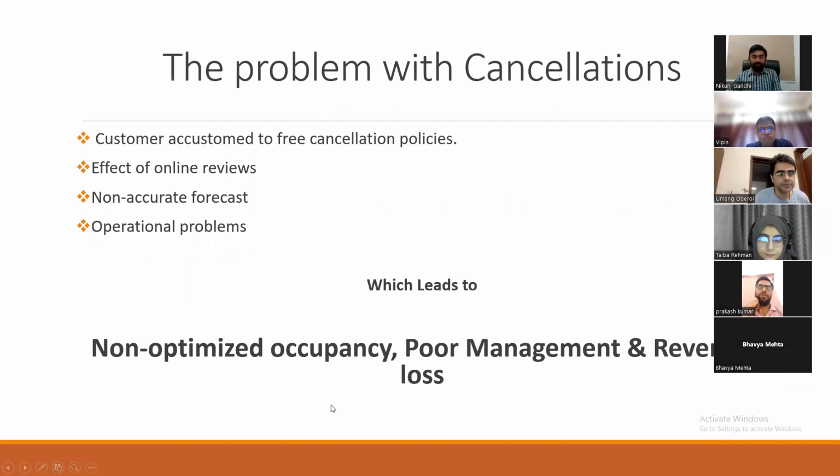The main motivation behind our project is the problem with cancellations. As we all know, customers are easily accustomed to free cancellation policies that are provided by different websites, right? And they easily cancel reservations based on the online reviews that they receive. Along with the fact that hotel owners don't have any accurate method to forecast the customers that are going to show up, all these things lead to non-optimized occupancy, overmanagement, and revenue loss.